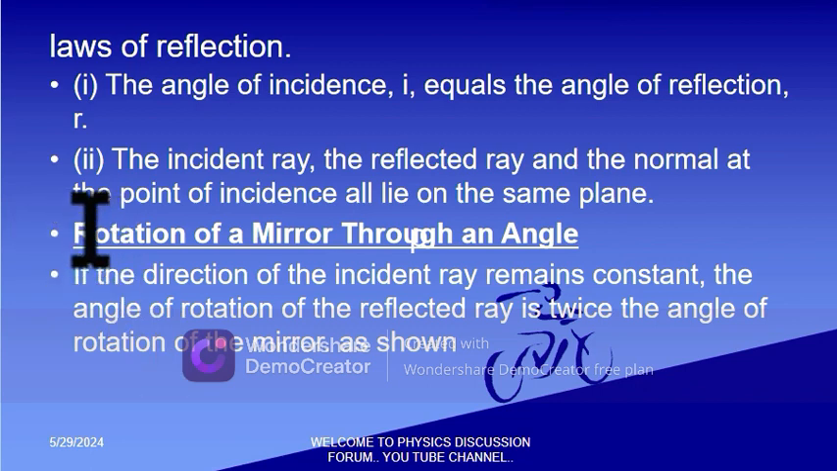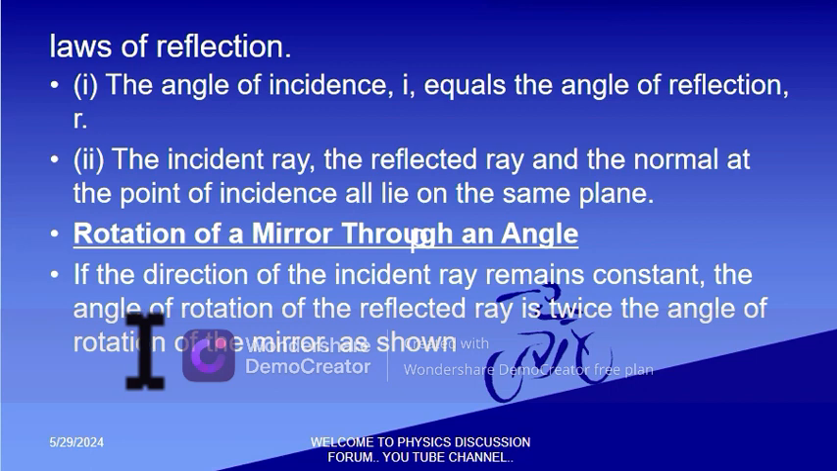Here is a concept that always confuses so many: the rotation of the mirror through an angle. We find that if the direction of the incident ray remains constant, the angle of rotation of the reflected ray is twice the angle of rotation of the mirror. Mark that.